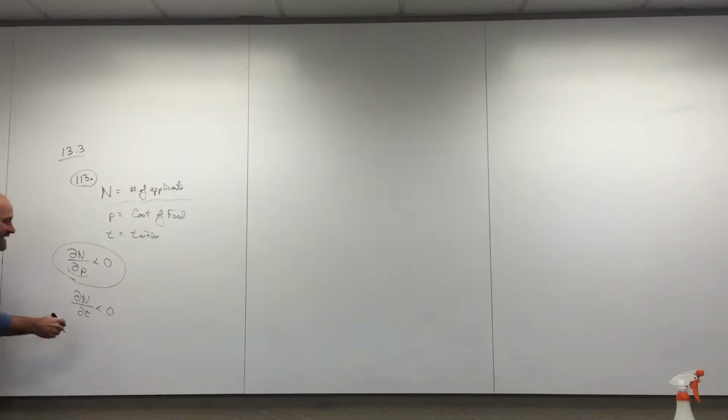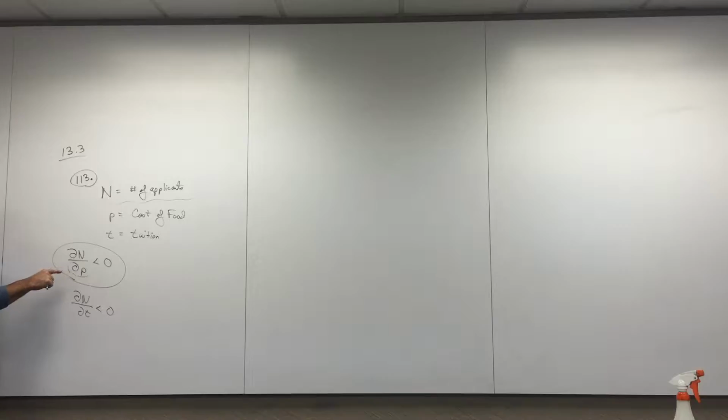Can you add one sentence to that, though? The cost of food and housing goes up, and the number of applicants goes down. That's why this is negative. Can you say something else to add to that sentence? After a certain limit, the number of applicants equals 0. Yeah. Both, and they have to both increase.